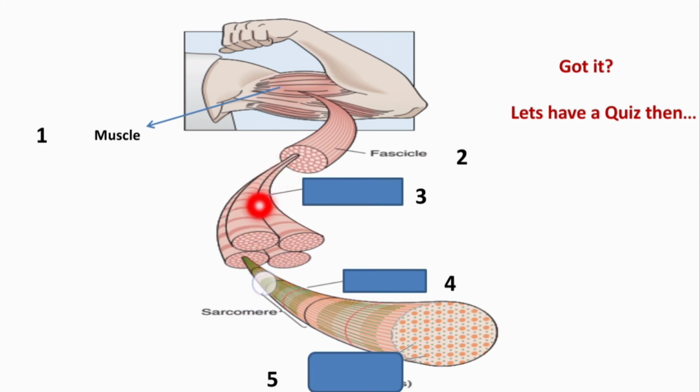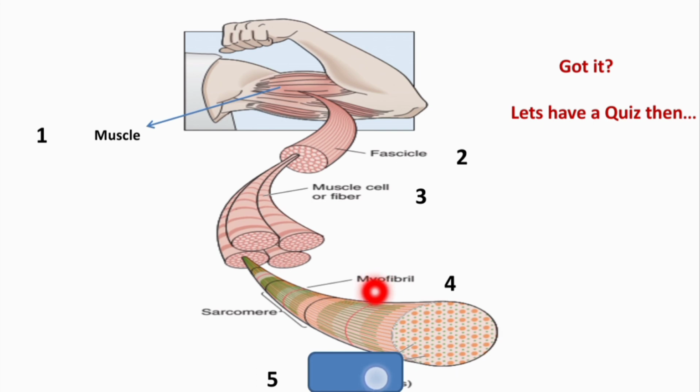And then what is inside this muscle fasciculus, the structure at position number 3? Yes, of course, it is muscle fiber. And inside each muscle fiber there are thousands of, what is at position number 4? Yes, myofibril, and each myofibril is made up of myofilaments, which are thick and thin filaments, or you can say myosin and actin filaments.